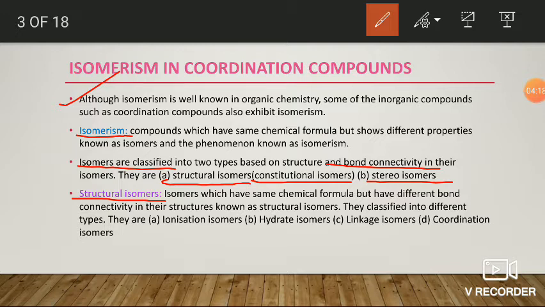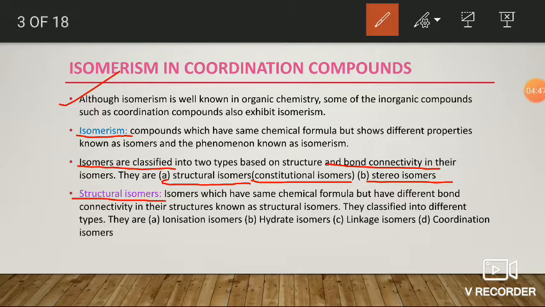Here the constitutional isomers or the structural isomers are classified into different types. It is different in organic chemistry from inorganic chemistry. In the case of organic chemistry, the structural isomers are classified into various types. They may be metamers, positional isomers, chain isomers, or tautomers.